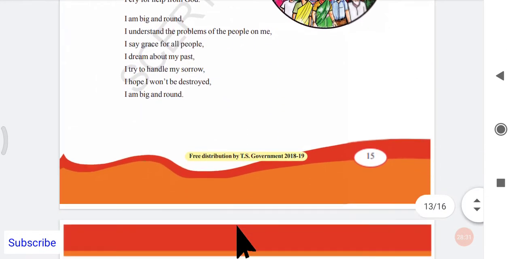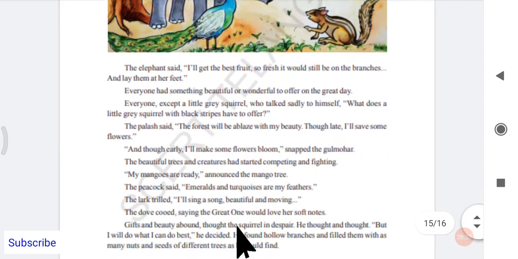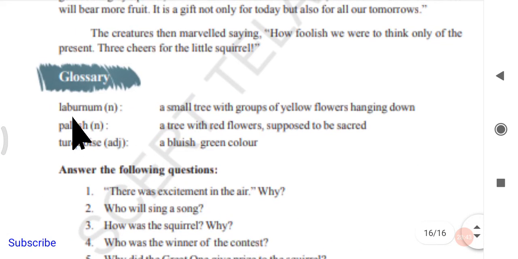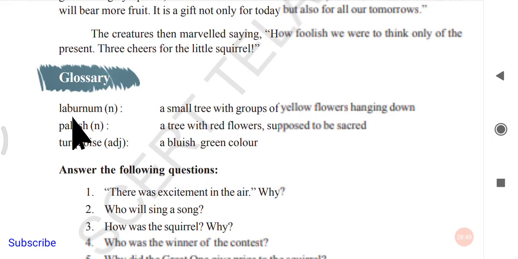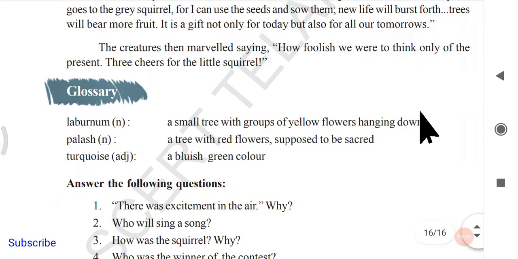Okay, next, we have a glossary of the next unit here, reading C's glossary. Yeah, first one, laburnum. Okay, that is a noun. Laburnum, in the sense a small tree with groups of yellow flowers hanging down. Next, palash, it is also a noun, a tree with red flowers supposed to be sacred. Okay, sacred in the sense just like holy. Okay, just related to God.